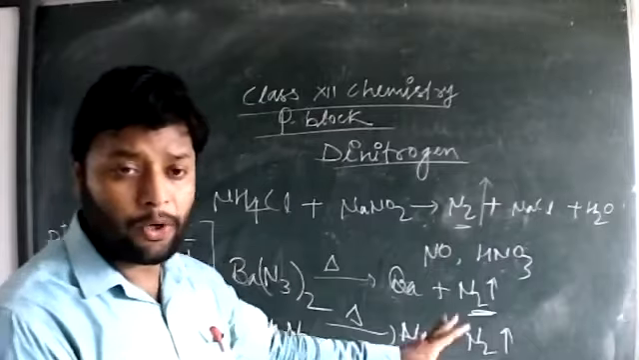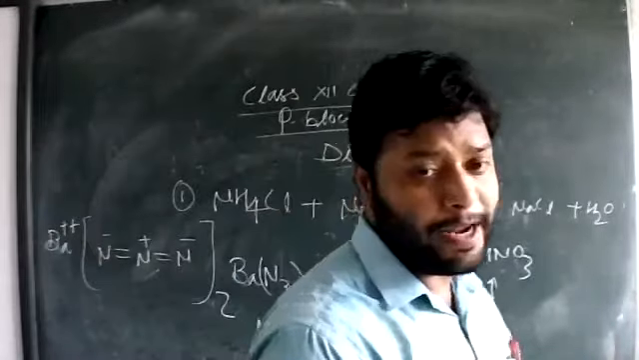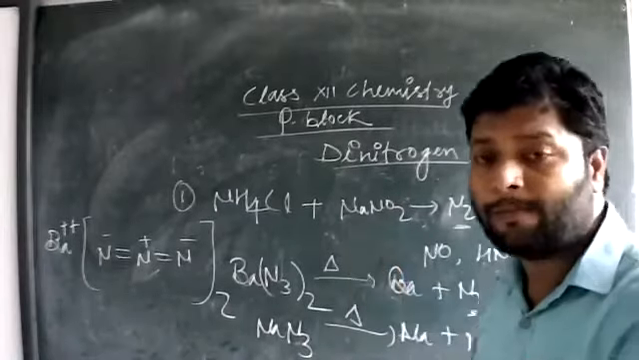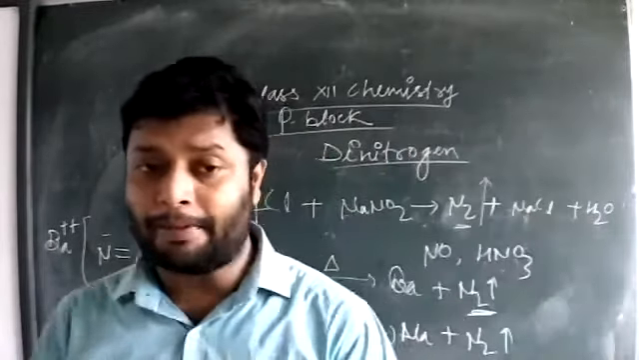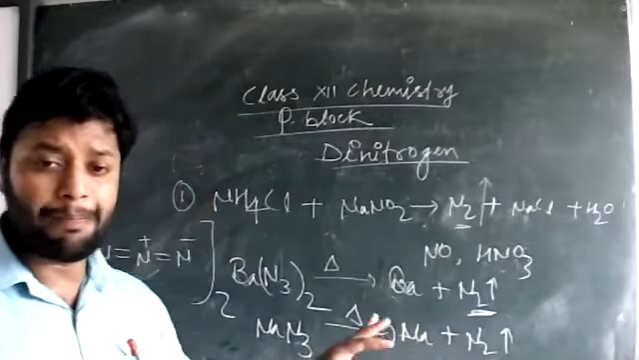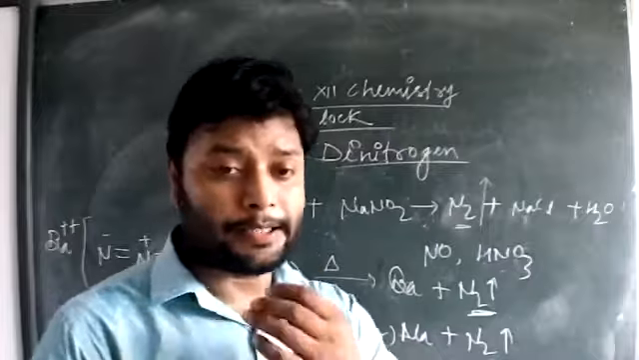We can get nitrogen by all these processes: by thermal decomposition of ammonium dichromate, by the reaction of ammonium chloride with sodium nitrite, and by the thermal decomposition of barium azide or sodium azide. This is called the method of preparation. Now we have to move towards the properties.